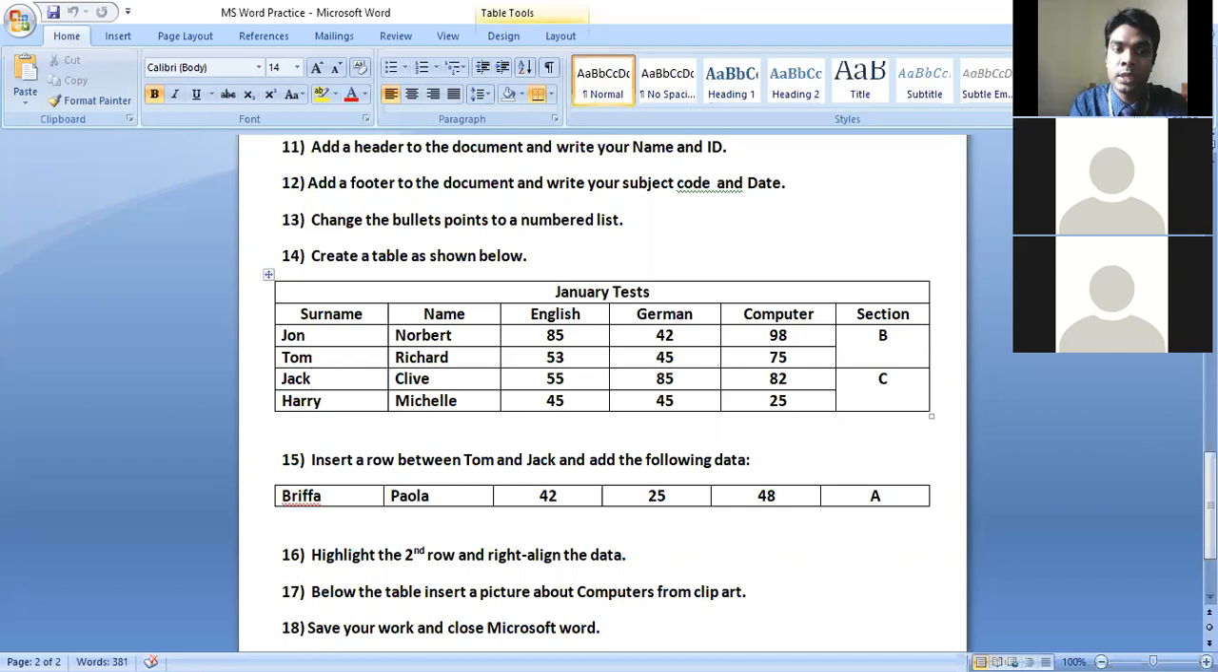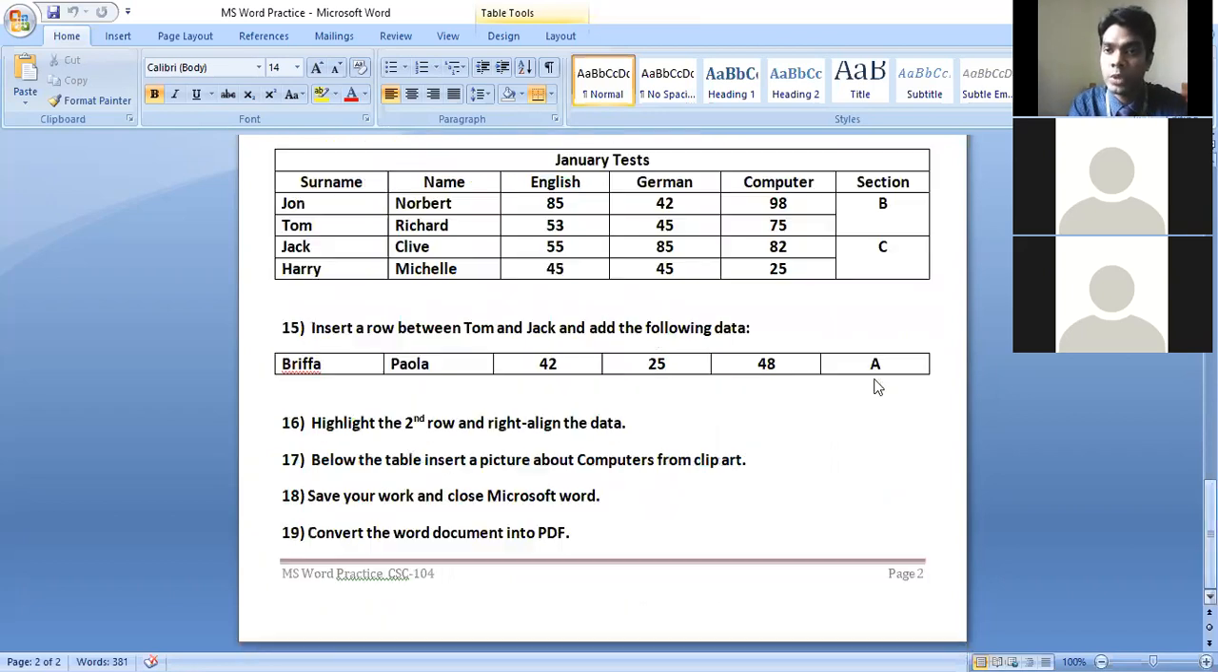Then we have the instruction: highlight the second row and align the data. You have to select the second row and make the text right aligned. Then below the table, insert a picture about computer. So you have to find a picture of a computer on the internet, and paste that computer picture after the table. Then save your document and close Microsoft Office Word. And the last instruction is to convert the Word document into PDF.